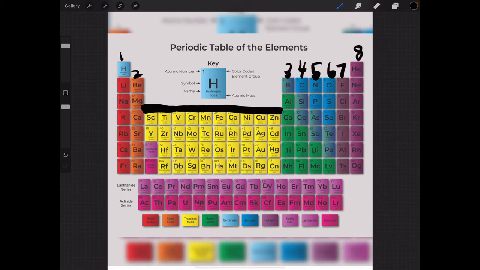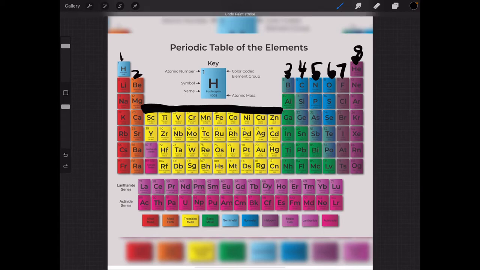So, where were we? We were at nitrogen. Nitrogen, how many valence electrons are there? Well, as you can see from this explanation, there are 5 valence electrons, because the columns determine how many valence electrons the element has. So nitrogen has 5 valence electrons.